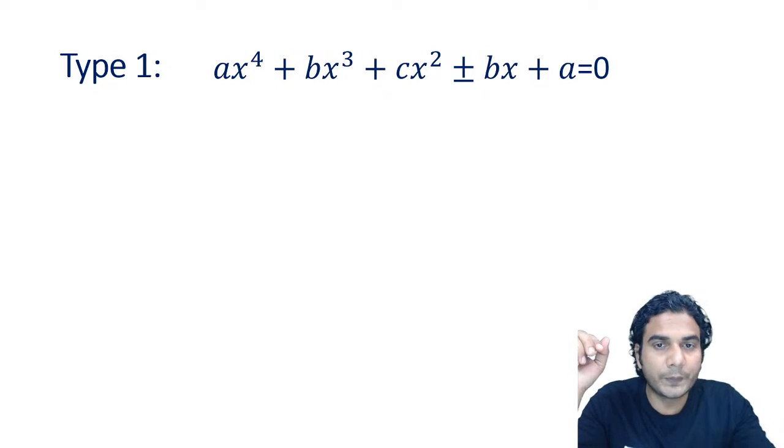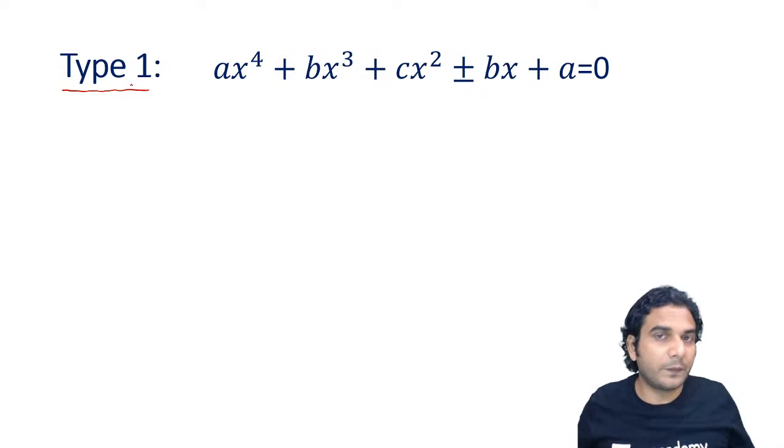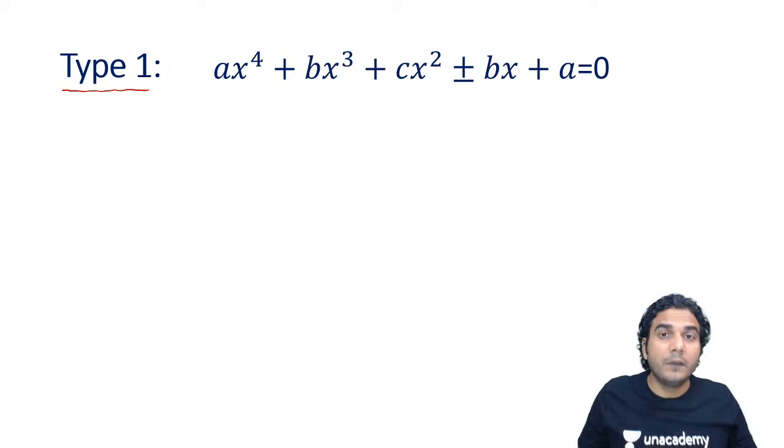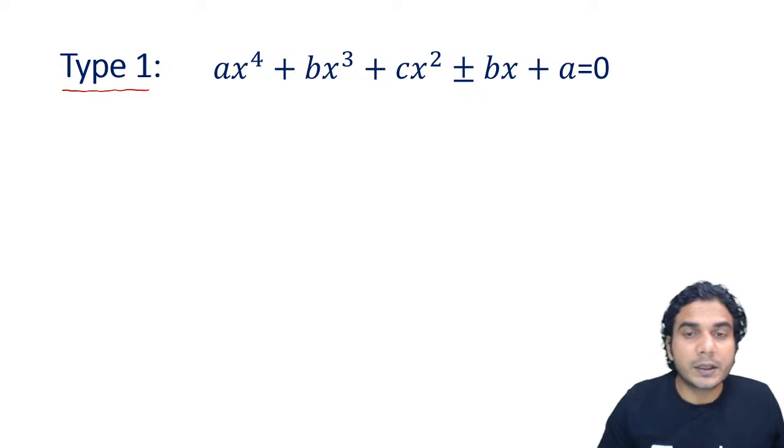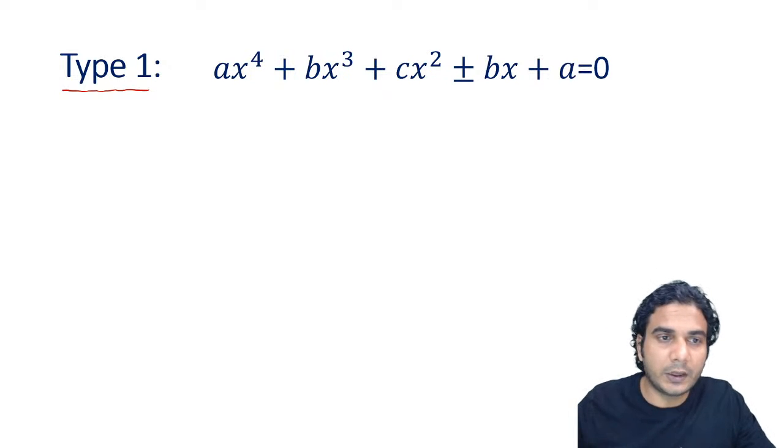All right, so this is the fourth degree equation we need to solve. This is the type 1. So now we are going to learn 4 types of fourth degree equations which are convertible to quadratic. All right, so this is the first type. Let's see how to do it.